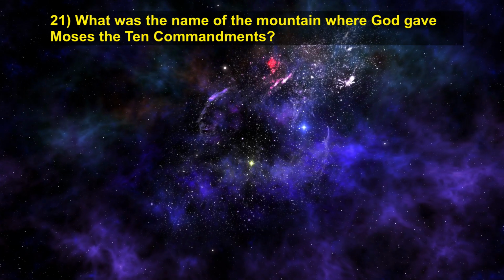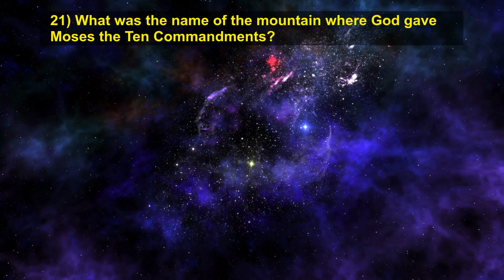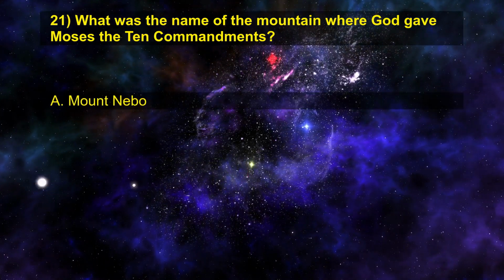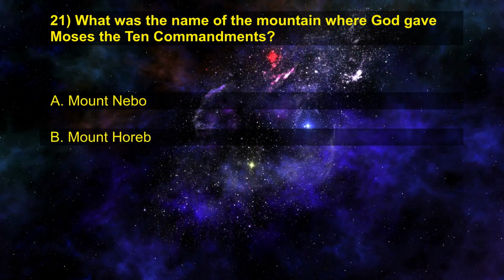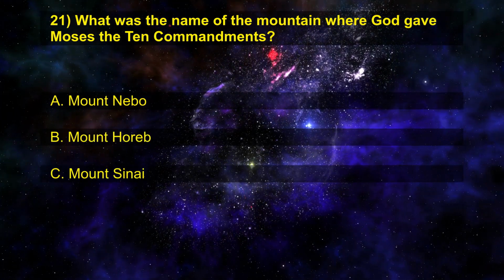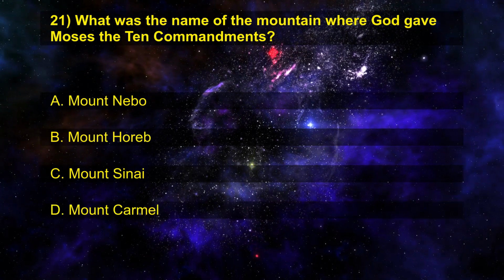21. What was the name of the mountain where God gave Moses the 10 Commandments? A. Mount Nebo. B. Mount Horeb. C. Mount Sinai. D. Mount Carmel.